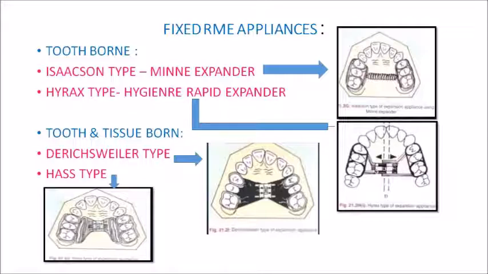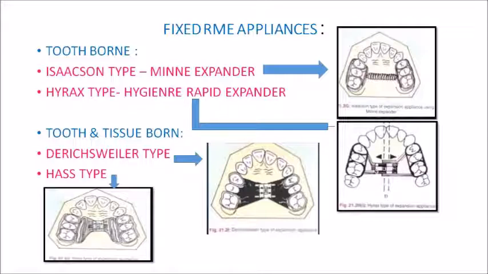Now the second type of tooth-borne RME appliance, fixed RME appliance, is your Hyrax type. Hyrax is the abbreviation for Hygienic Rapid Expander. So this again makes use of a screw called Hyrax, that is your Hygienic Rapid Expander, which has heavy gauge wire extensions. So please look at the picture here. They have heavy gauge wire extensions which are soldered to the flanges onto the premolars and molars. So here there is no spring, but rather there are heavy gauge wire extensions from the Hyrax screw.